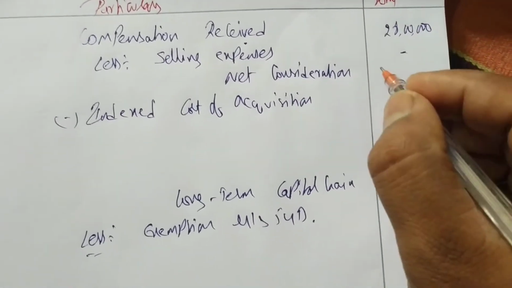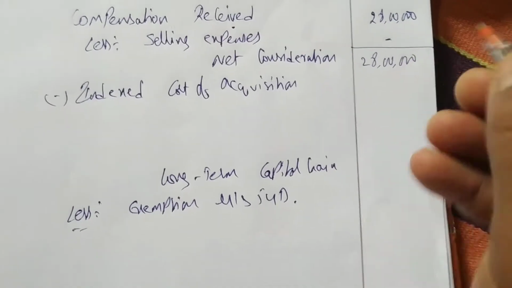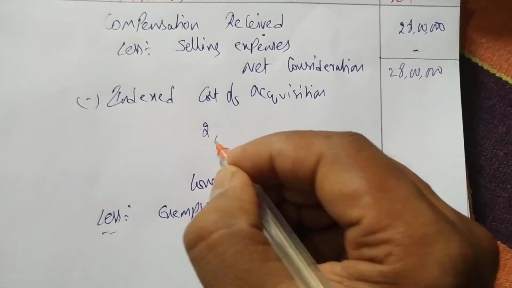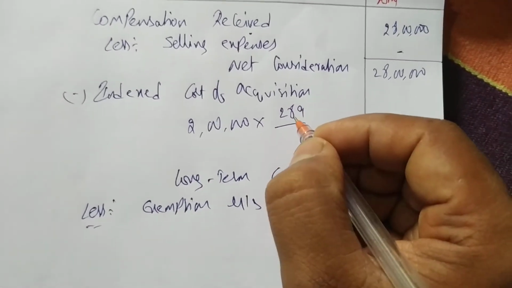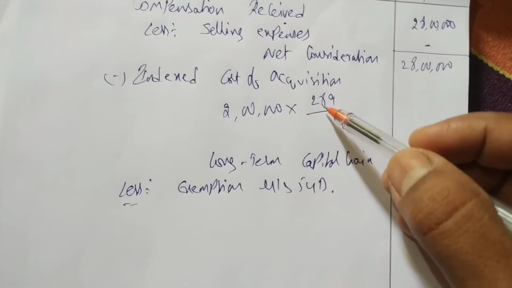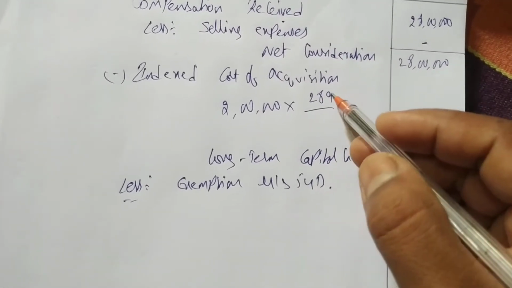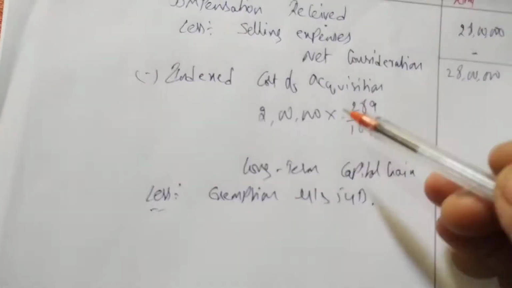Okay, selling expenses nil. Again net consideration will be 28 lakh rupees. Cost of acquisition indexation we have to do. Then he purchased for 2 lakhs and he sold in the year 289. The numerator will always be 289 because this is the previous year, and the base year numerator will always be 29, we know, and the denominator is 100. Why? Because he purchased before 2000 and 2001. Okay, so like this we have to do.